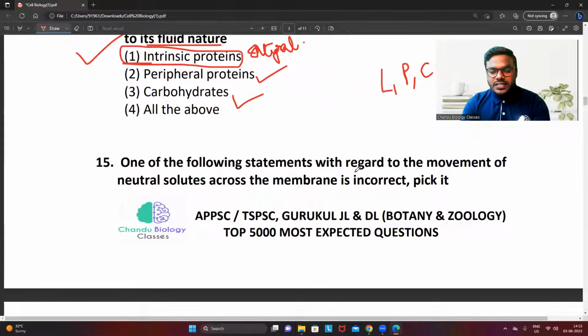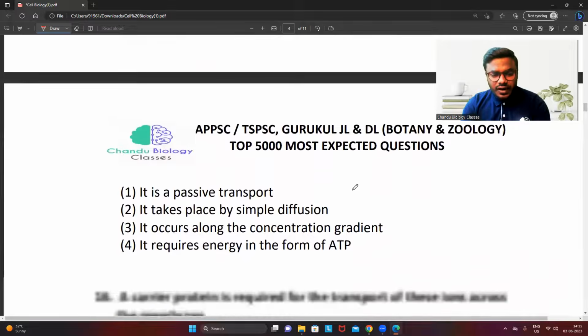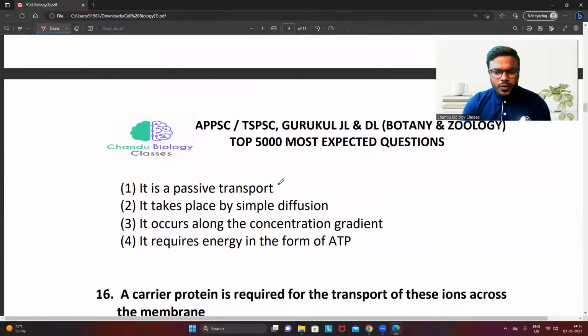One of the following statements with regard to the movement of the neutral solute across the membrane is incorrect. Friends, they are asking which statement is incorrect. It is a passive transport. No, it is a correct statement. It takes place by simple diffusion. That is also a true statement. It occurs along the concentration gradient. That is also a true statement.